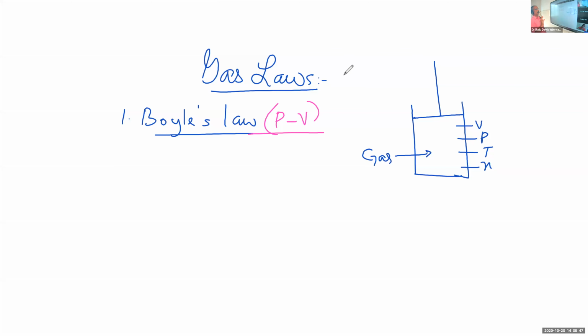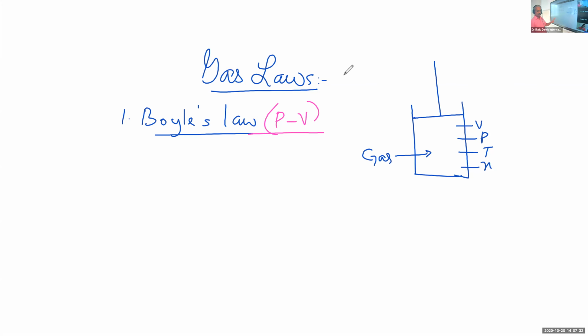And what we have to do? We have to keep the mass of the gas constant. Temperature is also kept constant. So keep the mass constant. You take a fixed mass. So the mass, number of moles, that is kept constant. Now you keep the temperature also constant. Then you study the variation of pressure and volume. And that is the Boyle's law. So Boyle's law gives the variation of the pressure and volume at a constant temperature if the mass of a gas is kept constant.